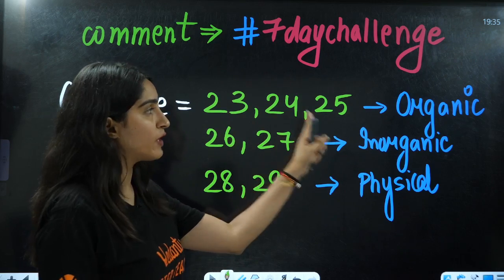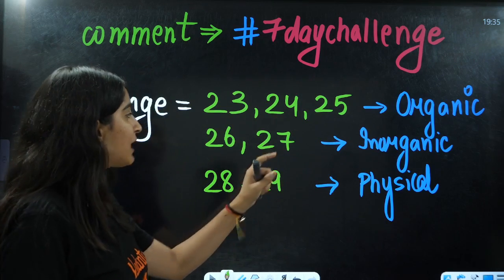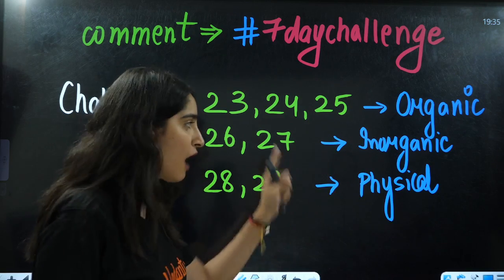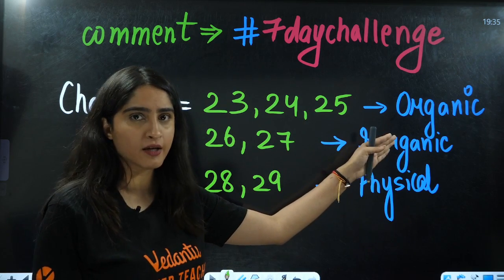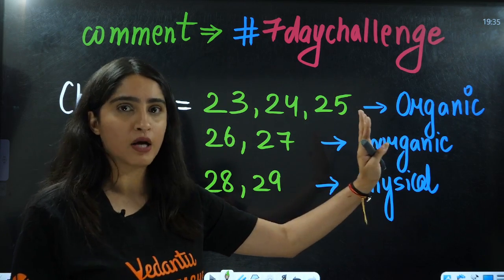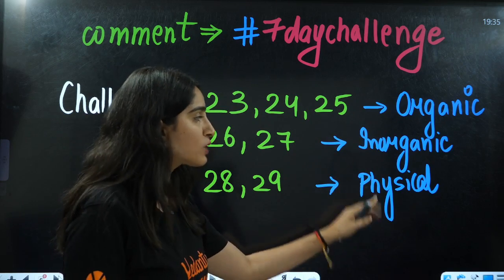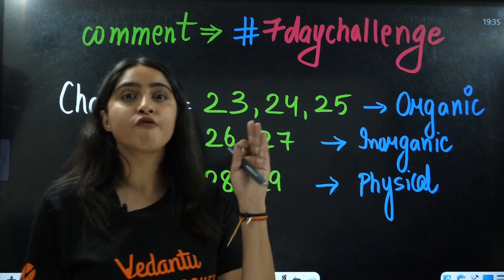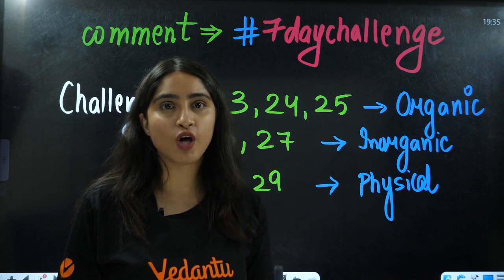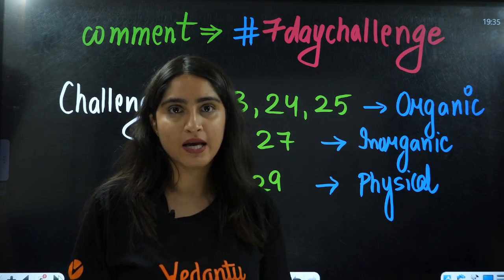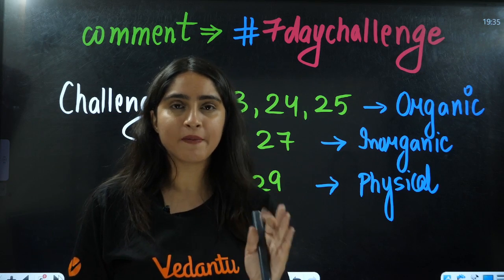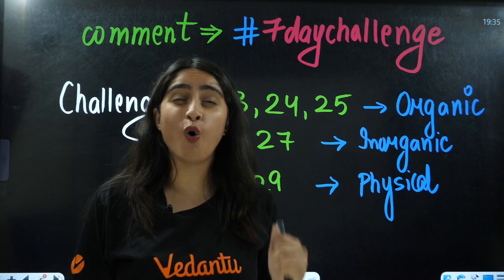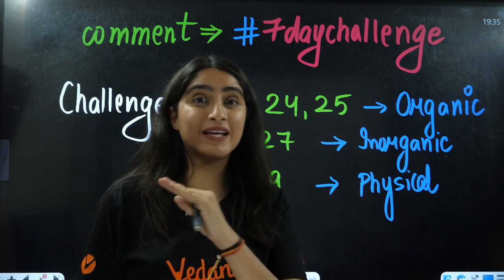Now 23, 24, 25 is organic chemistry. After that, do 26, 27 inorganic chemistry: 1 day for coordination and chemical bonding, the 2nd day for P block and D and F block. Then students, on 28th and 29th, you are going to revise the formulas of physical chemistry and everything that you are doing. Just do this, and after 7 days you will feel so light that you have revised everything.